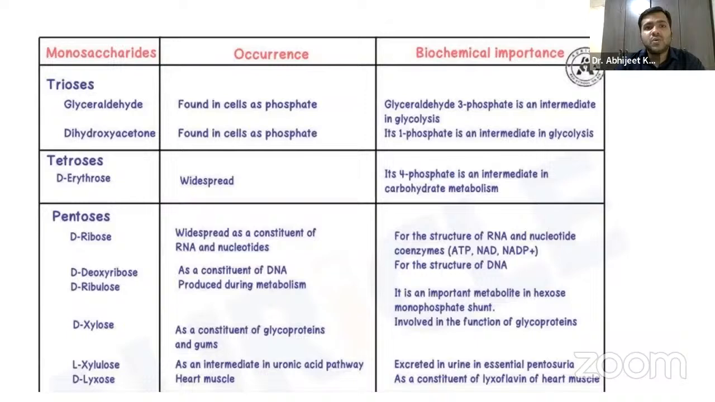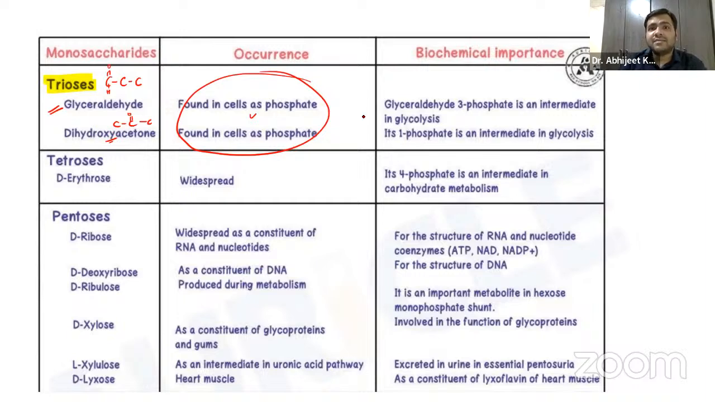Now coming on to the important concepts over here, guys. What is so important that is given in the notes? Trioses, you already know, have how many carbon atoms? Yes, 3 carbon atoms, right? Now if these 3 carbon atoms have an aldehyde group, it is glyceraldehyde. If they have a keto group, it is dihydroxyacetone, right? Both are found in cells as phosphate.